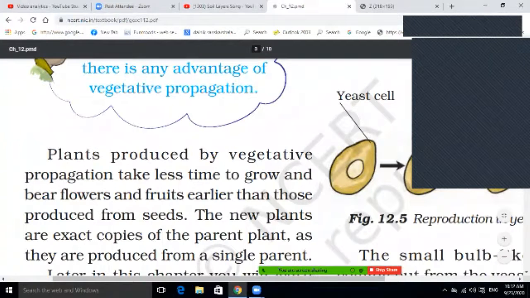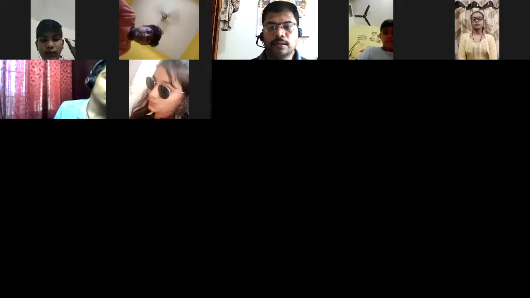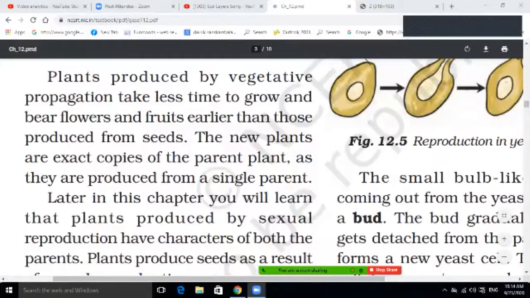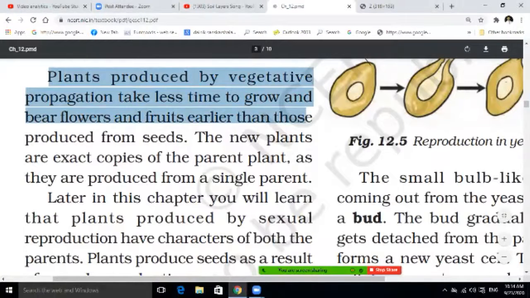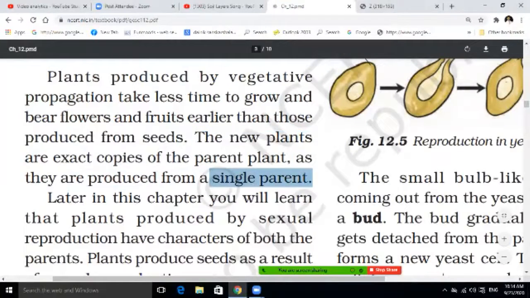Plants produced by vegetative propagation take less time to grow and bear flowers. Earlier you have seen it is also producing seeds and new plants will come. The new plants are an exact copy of the parent plant. Okay, students, keep this in your mind. Only a single parent is involved in it.